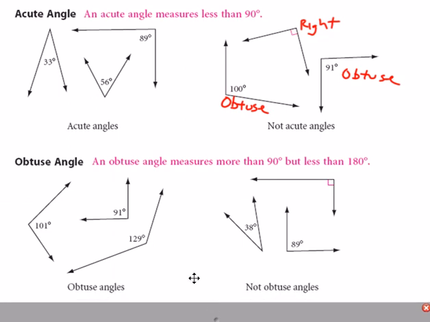If we look at the non-examples here for obtuse, this 38-degree angle is considered acute. This one is considered to be right. And this one is also considered to be acute because it's less than 90.